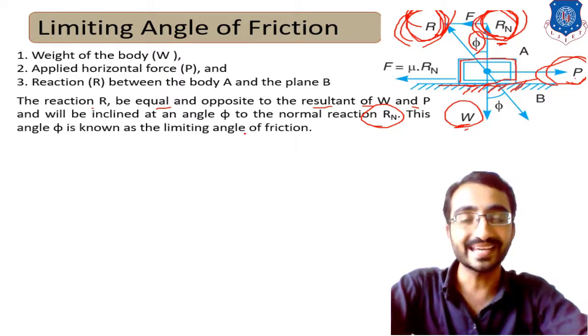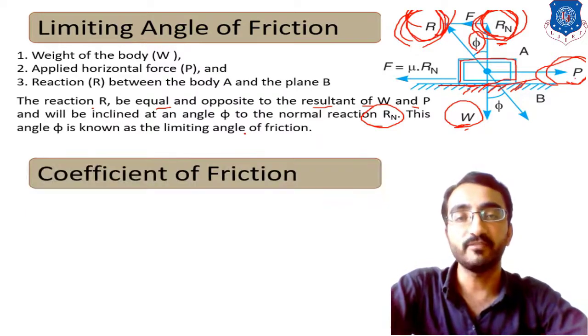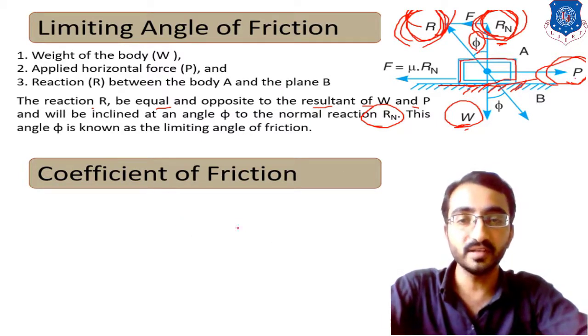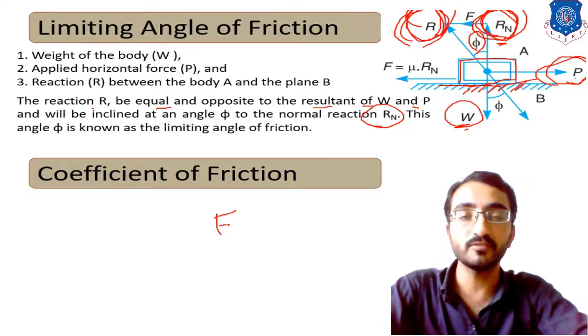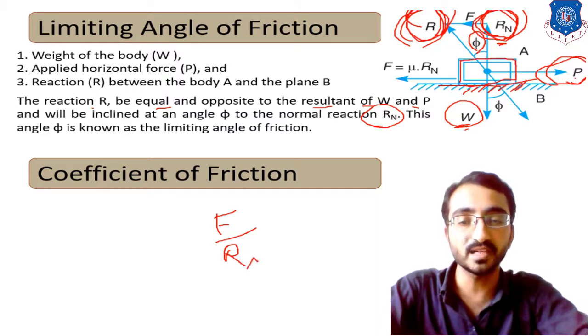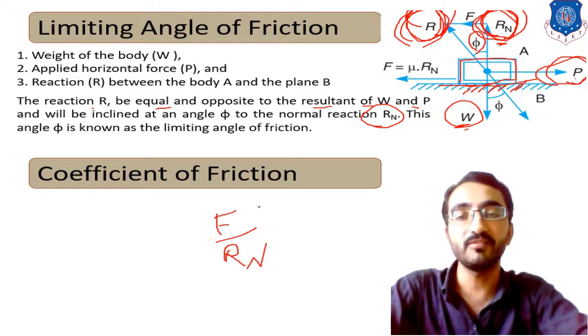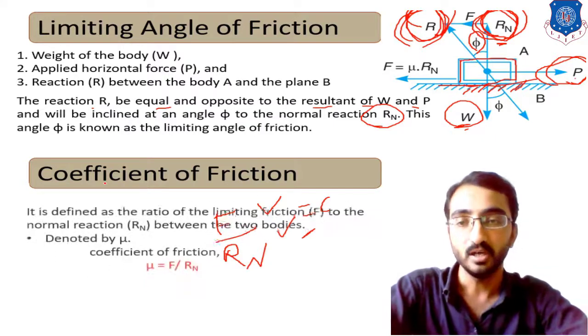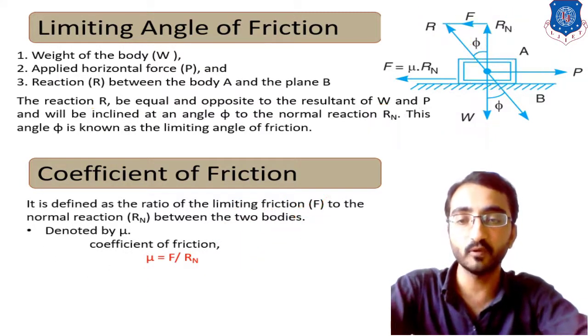Now the second fundamental, that is the coefficient of friction. As we have studied in the law of static friction, the ratio of limiting friction to the normal reaction will always be a constant, and this constant is denoted by the coefficient of friction. The symbol used for this constant is mu. So this mu is nothing but the ratio of limiting friction to the normal reaction of the two bodies.